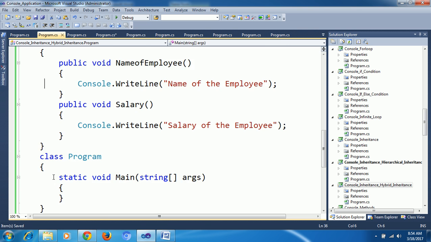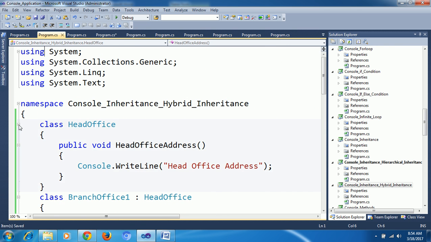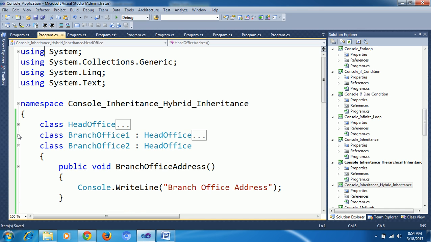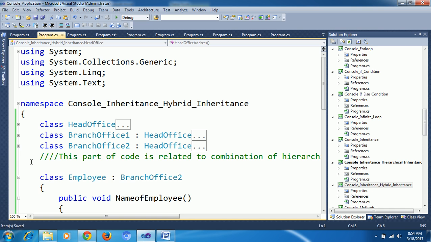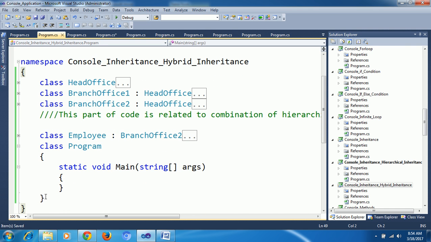The levels are increased, child to child. Just see here: head office, from branch office to head office, again from branch office to head office, and again employee from branch office. Now if we create an object for employee, I am able to access branch office and head office details.